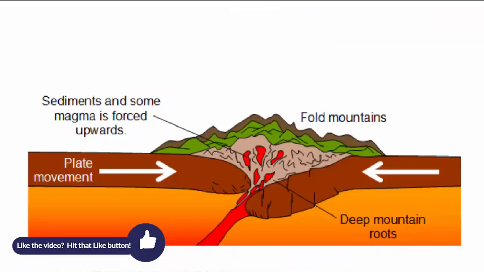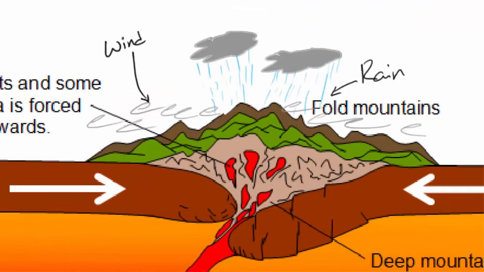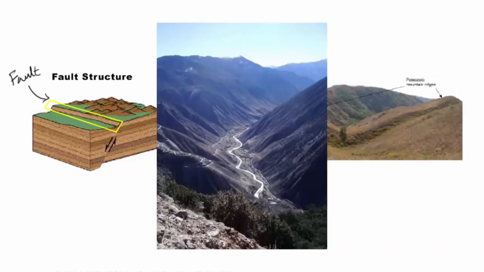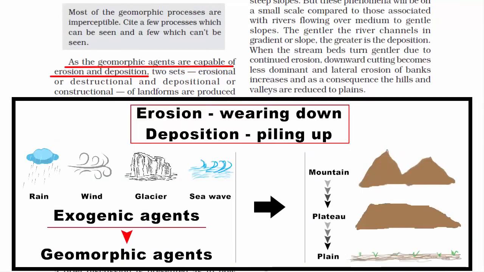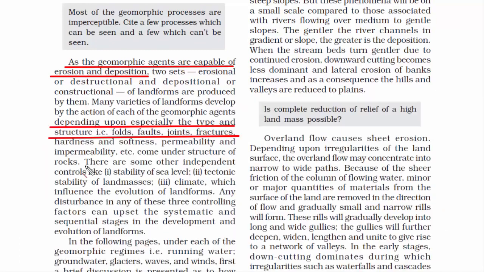For example, in a fold structure, the exogenic agents make it steeper on the sideways, forming an intense sharp slope. In a fault structure, the exogenic agents can make the fault into a steep narrow valley. So you see the changes in the landform are directly dependent on the exogenic factors, and this entire process is imperceptible, meaning it takes a lot of time to see a noticeable change. And then there are independent factors. These are something that we read about and probably cannot see, and that's what makes it an independent factor.